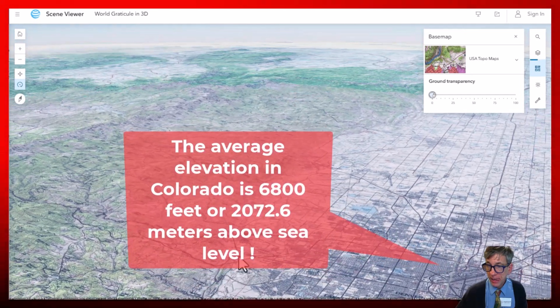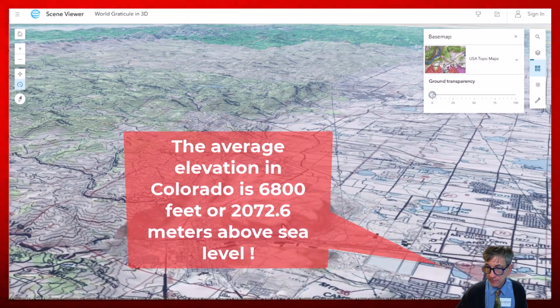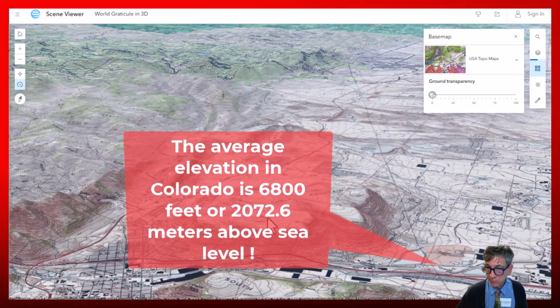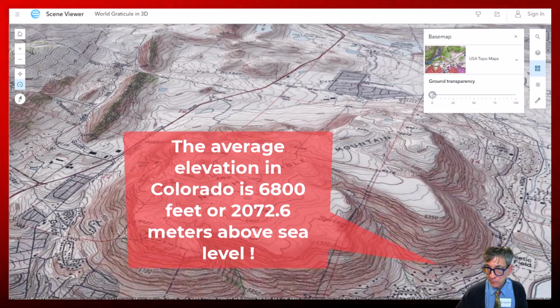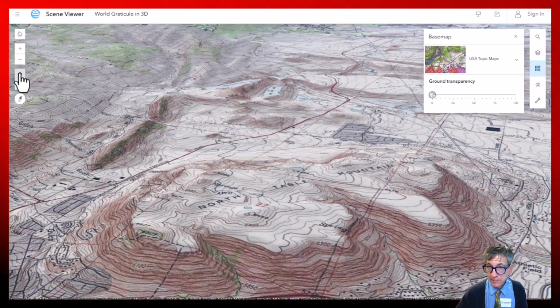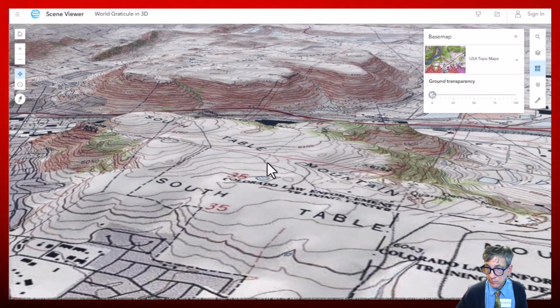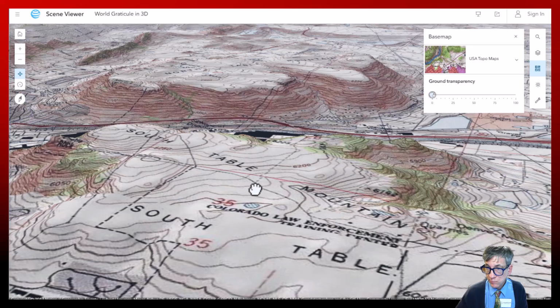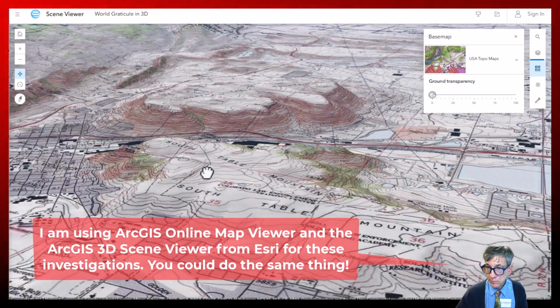The average elevation in Colorado is 6,800 feet, or just over 2,072 meters above sea level, making it the highest average elevation in any of the 50 U.S. states. Let's use the ArcGIS Scene Viewer with the USGS Topo Base to figure out what areas in Colorado are below or above 6,800 feet.